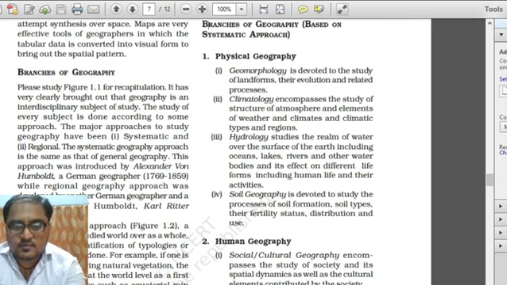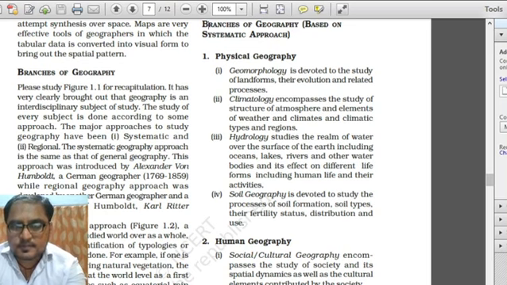geography. First is physical geography, under which geomorphology comes. Geomorphology is devoted to the study of landforms, their evolution and related processes. Like we had studied about how mountains, plateaus, peneplains and different plains have been composed over different geological time periods. That is the part here.